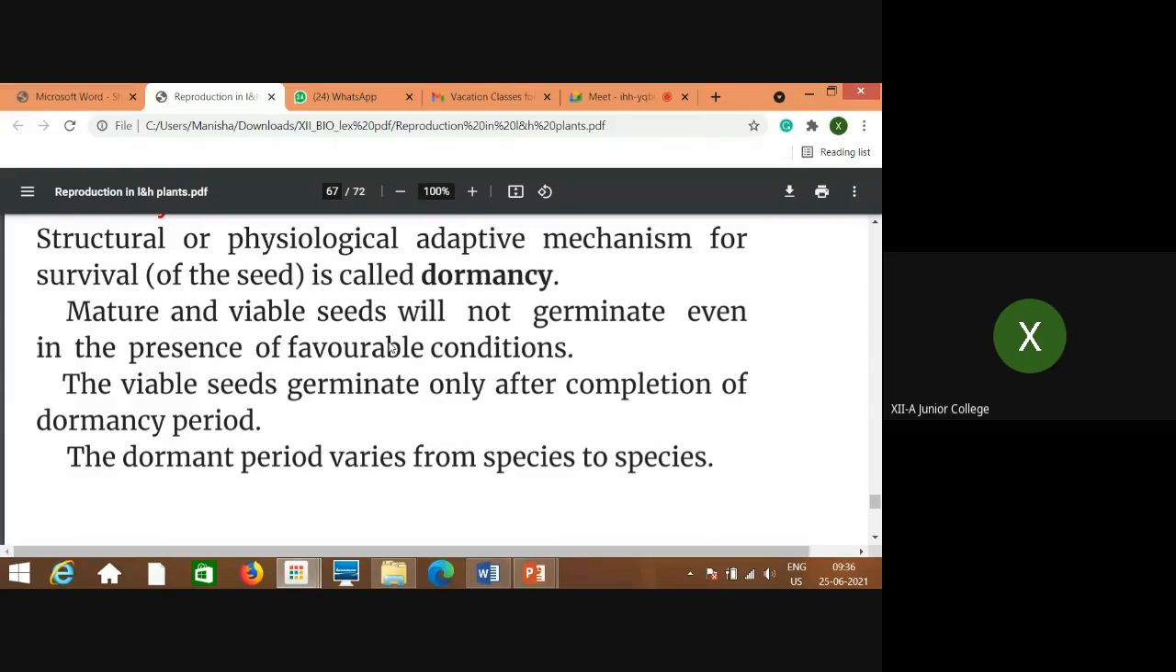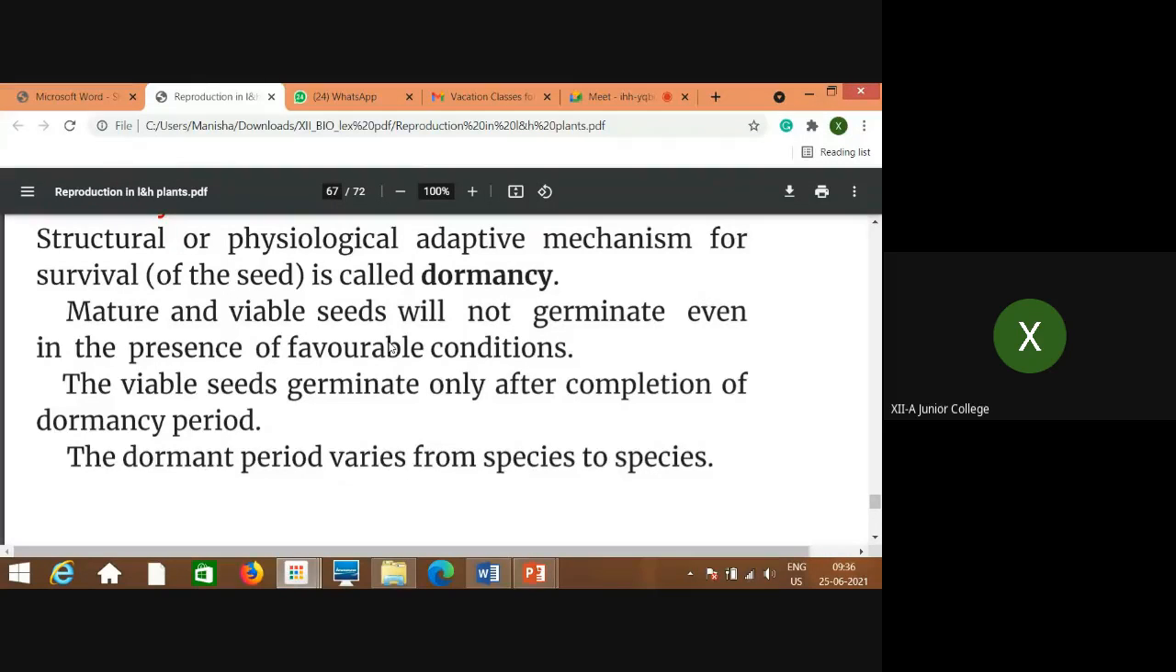So mature and viable seeds will not germinate even in the presence of favorable conditions if their dormancy period is going on. Though the conditions are favorable, they will remain dormant. That means they will not germinate. Once the dormant period is over, only then will the seeds germinate and be considered viable. The seeds which are able to germinate and give rise to new plants are called viable seeds.